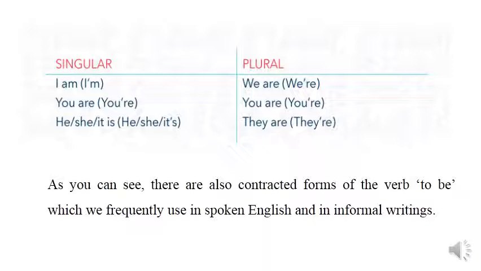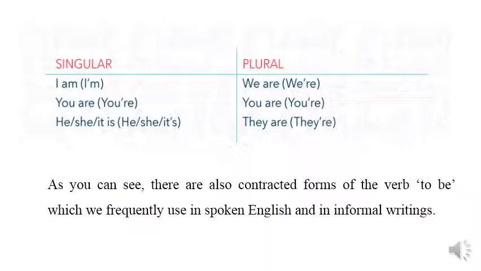When referring to the plural form, we can say we are for the written English, we're for the spoken English. You are for the written English, you're for the spoken English. And the same thing for they are for the written English and they're for the spoken English.